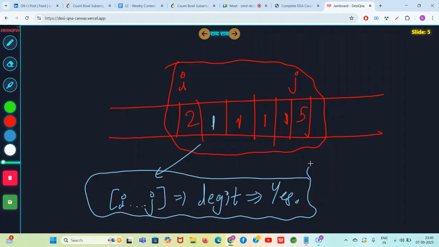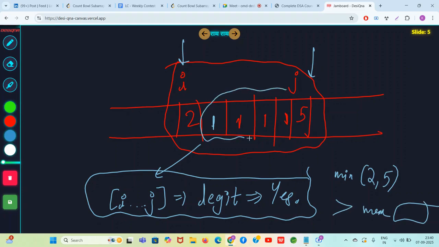Because it is legit, why is it legit? Because of the minimum of the endpoints of this subarray, the minimum of 2 comma 5 is still greater than the maximum of all the middle elements. What are the middle elements? 1 1 1 1 1. So what is the max of 1 comma 1 comma 1 comma 1? It is going to be 1 only. And what is the minimum of 2 comma 5? It is 2. 2 is greater than 1. Wow, correct. This is a legit subarray.